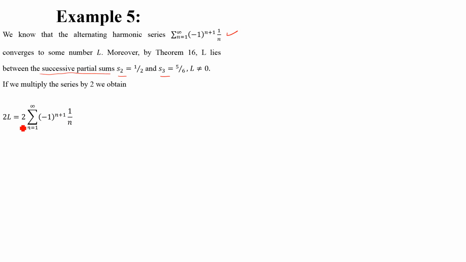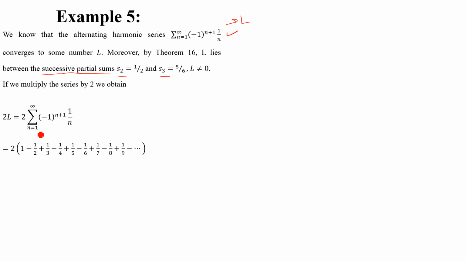Now consider 2 times L. Now if this series converges to L, so what will be the 2 times L? 2 times L is 2 times this series. Okay, so 2 times this, we can write it in this form. We just expanded this sum. First term is 1 minus 1 by 2 plus 1 by 3 and so on.